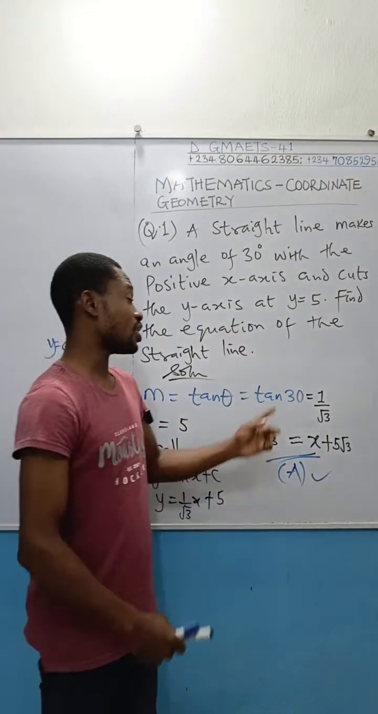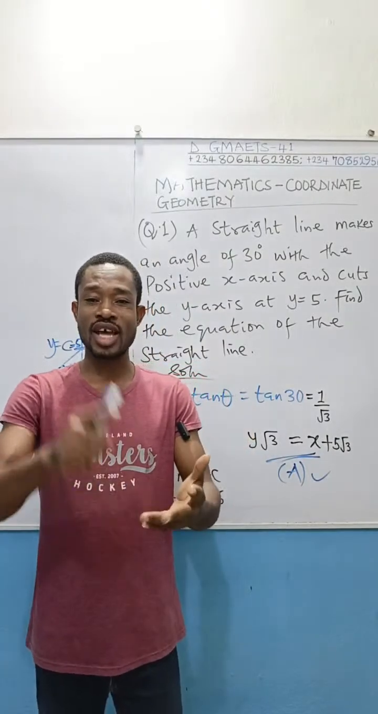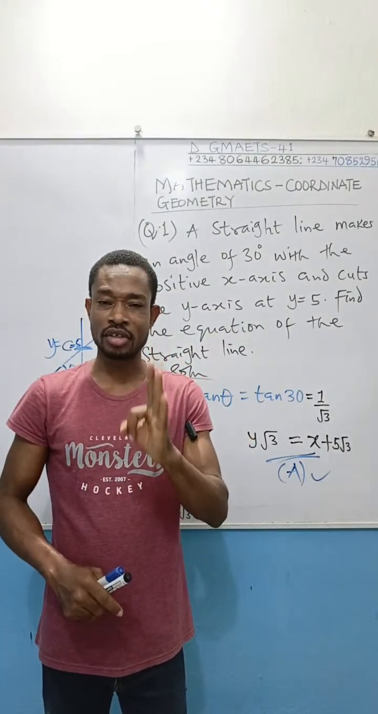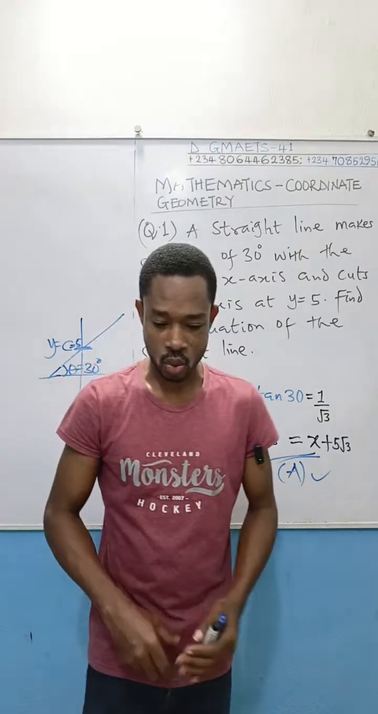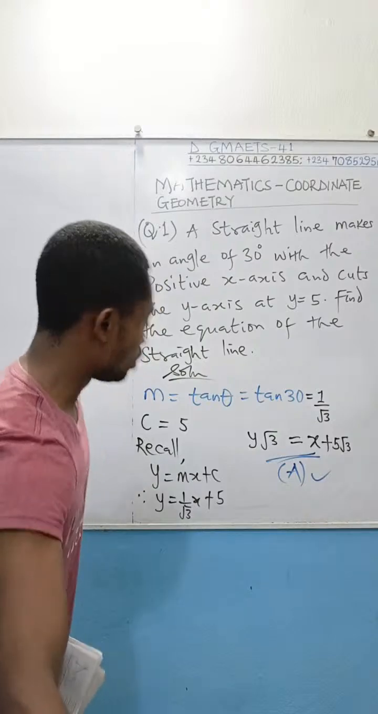The reason is because 30 degrees is in the first quadrant. And in the first quadrant, sine, cos, and tan, all three trigonometric functions are positive. All right, we are done with this particular question. Let's move on to question number 2.